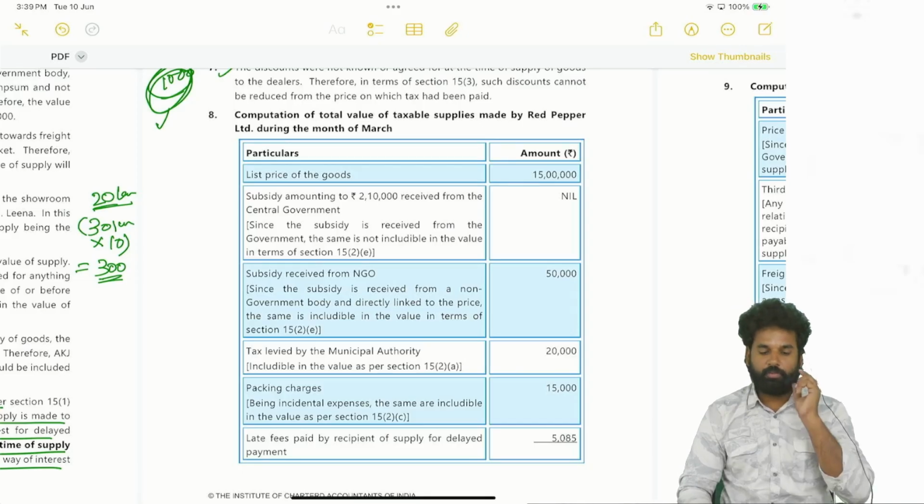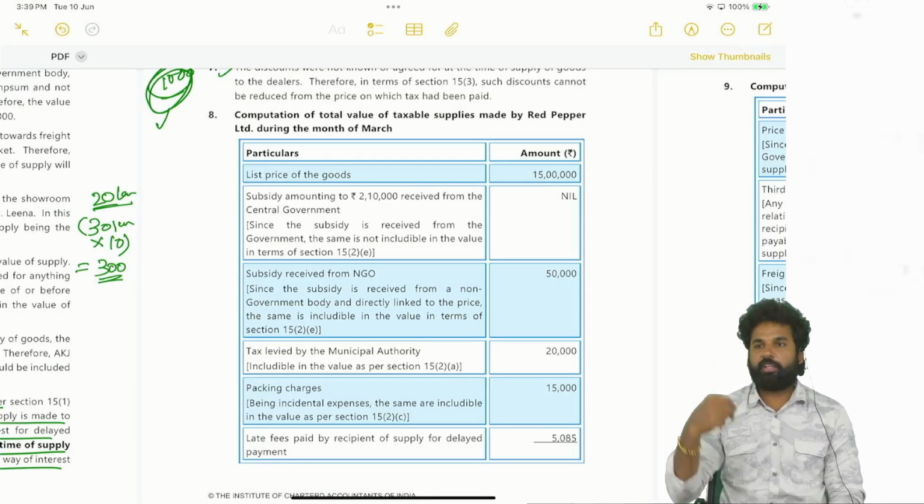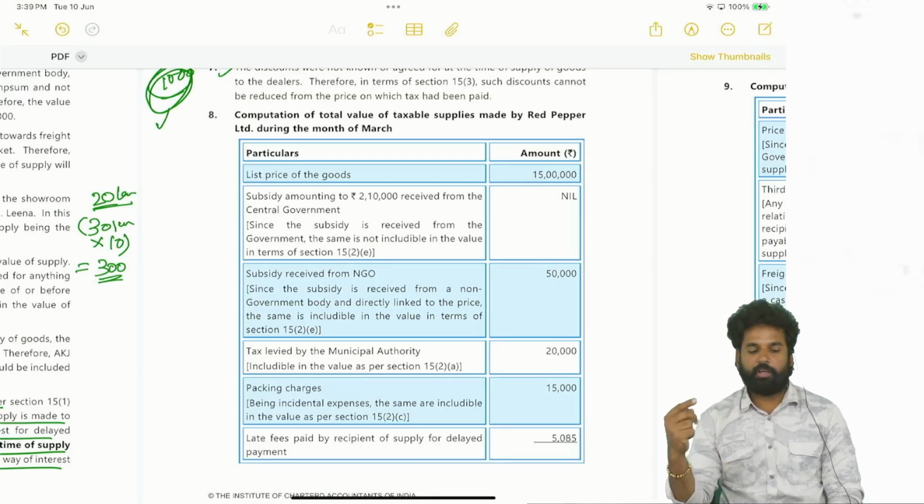Okay. So what is the price of the goods? 15 lakhs. Next, two subsidies are there. One is from the central government, another one is from an NGO. The subsidy received from the central government has to be excluded. They have already excluded it.